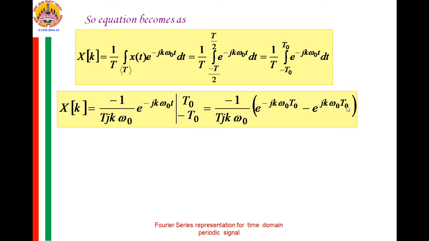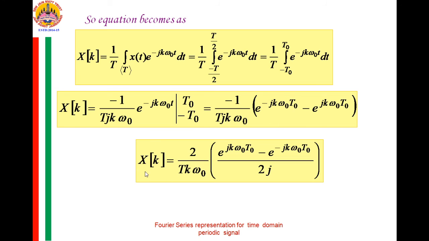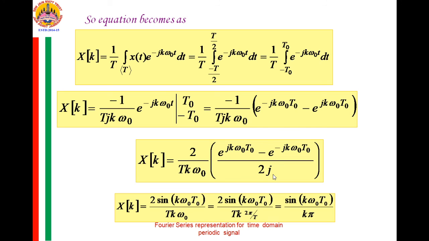So again you observe here, this is a sine of k omega naught t naught. So we need to divide this by 2j. J is already here, we need another 2, so multiply and divide by 2. Therefore we get x of k equal to 2 upon T k omega naught times the sin of k omega naught t naught. So x of k here is equal to 2 sin k omega naught t naught upon T k omega naught.